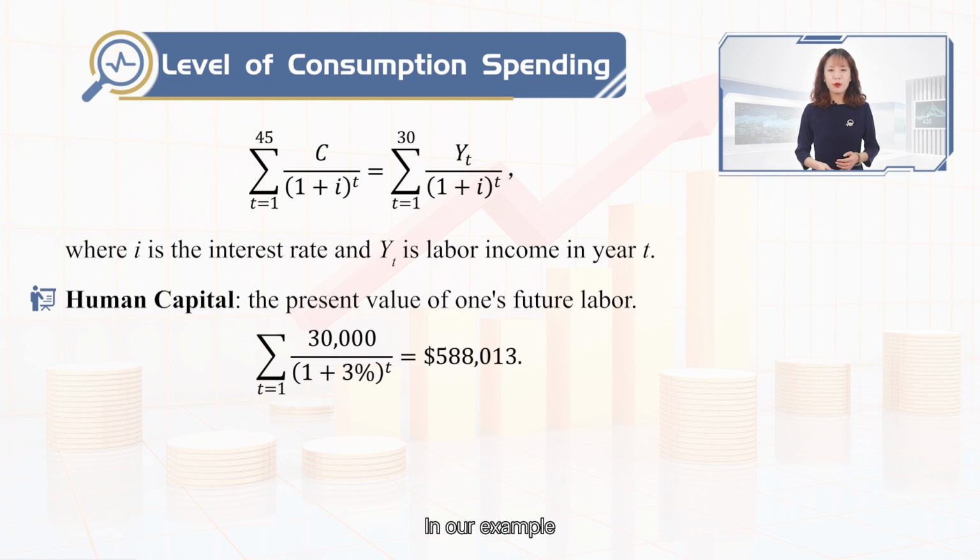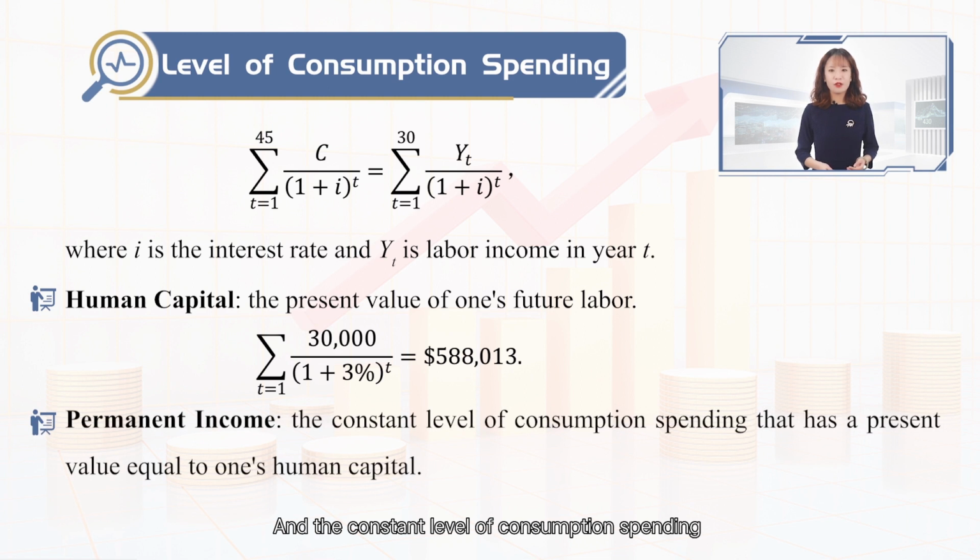In our example, with labor income of $30,000 per year for 30 years, the human capital is $588,013 at age 35. And the constant level of consumption spending that has a present value equal to one's human capital is called permanent income. In our example, the permanent income is the C, $23,982.